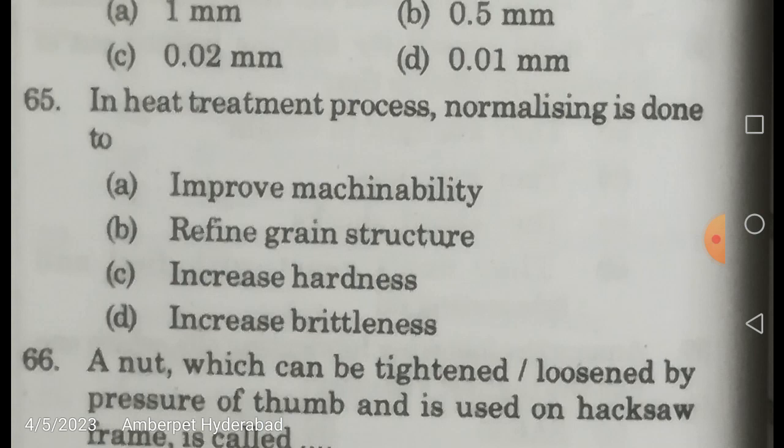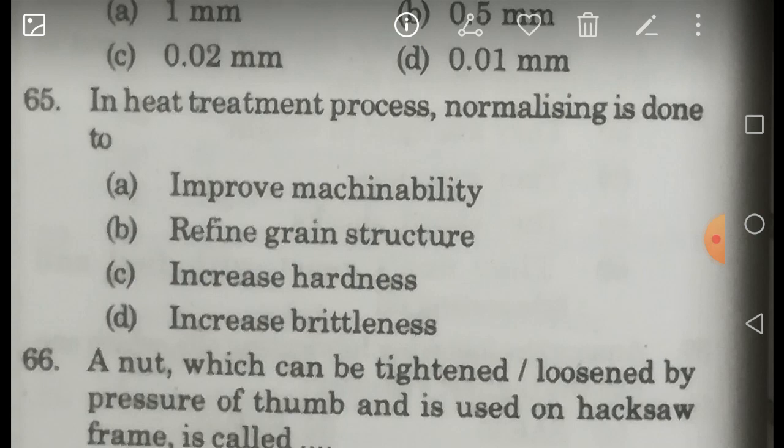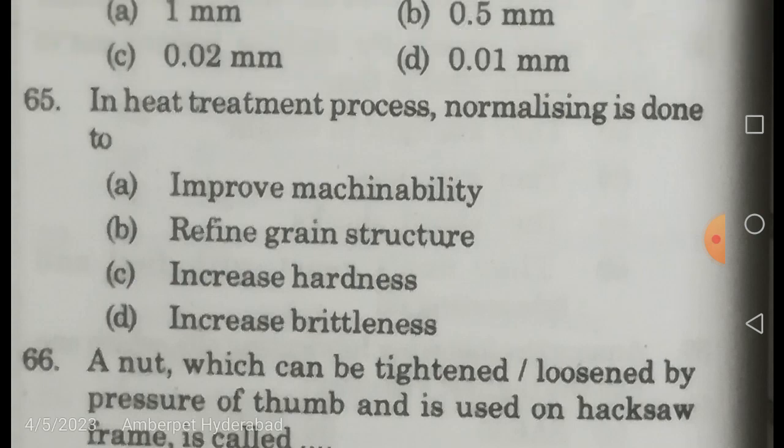If you are cooling it, that means the cooling rate is very high, that means the temperature drop per unit time is very high, then it is going to result in a very brittle component. Okay, friends, so that is not at all the purpose of any heat treatment operation, but to improve the machinability. It is, I think, the main aim of annealing.